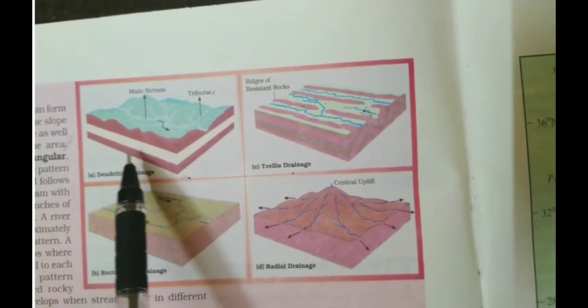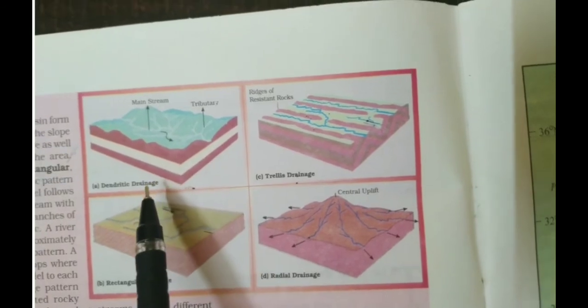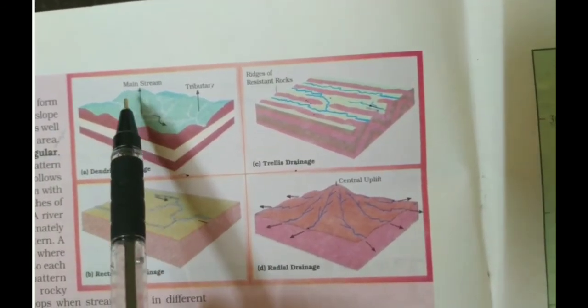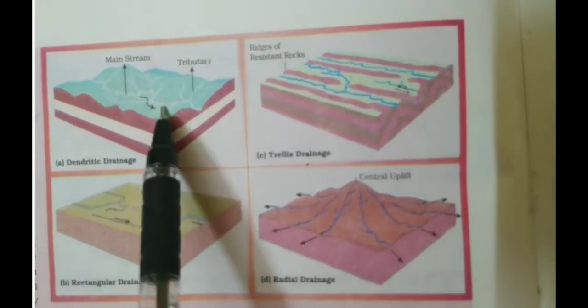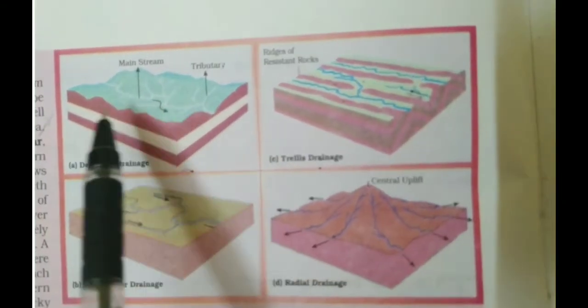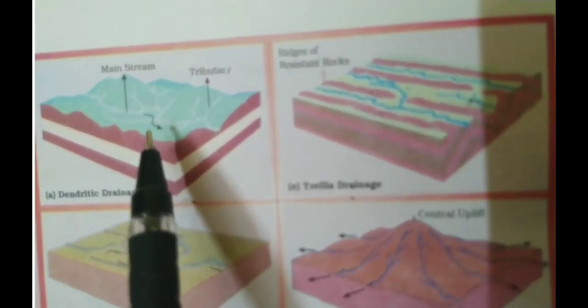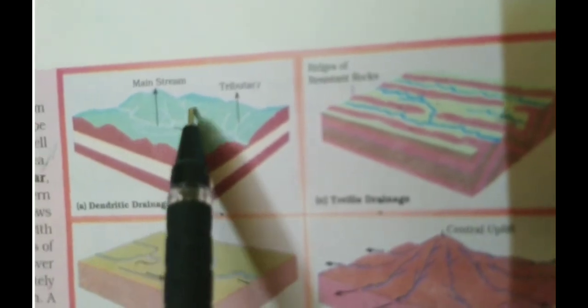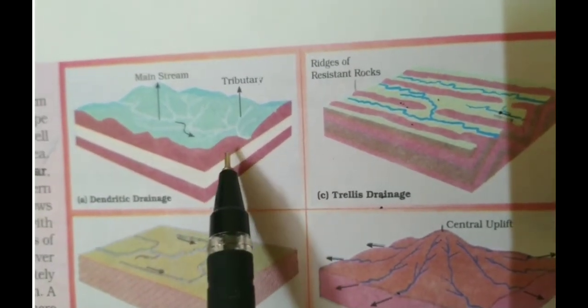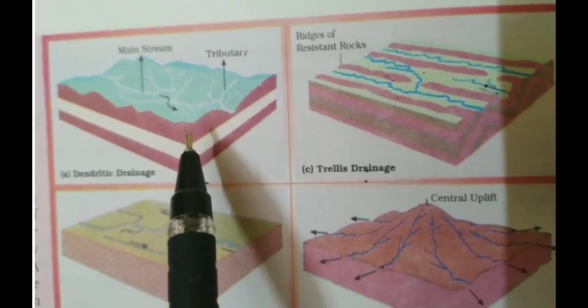The dendritic pattern develops where the river channels flow along the slope of the terrain. The streams with their tributaries resemble the branches of a tree. Hence the name is dendritic.